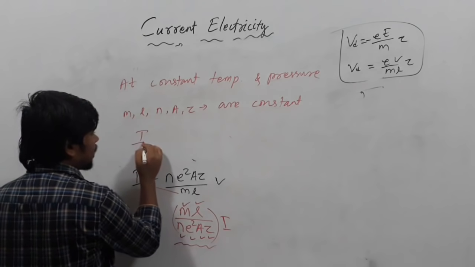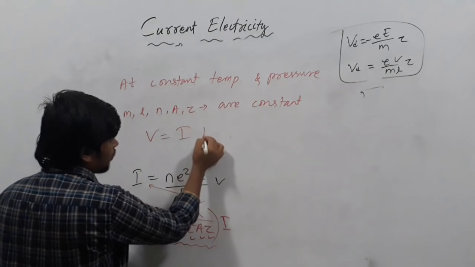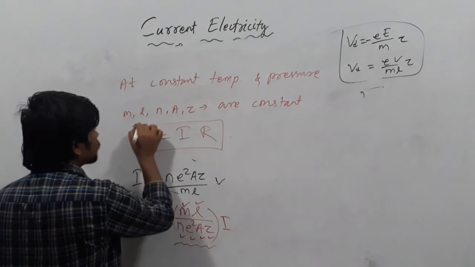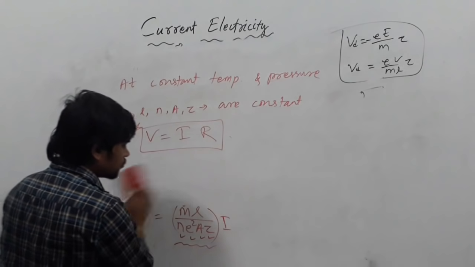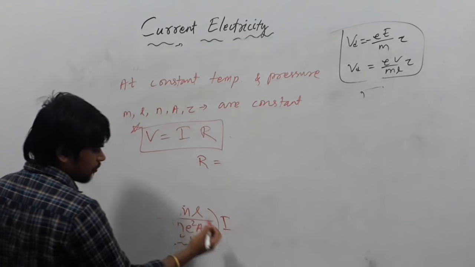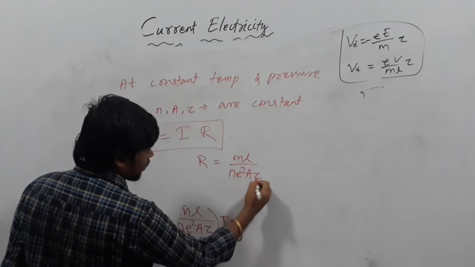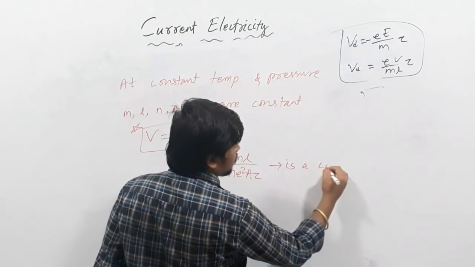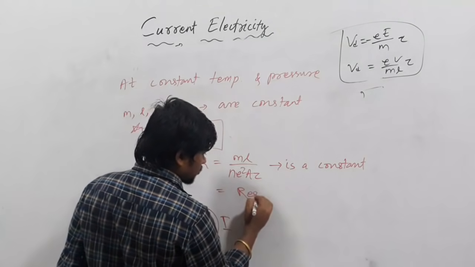Therefore, we can write V equals I into R. Look here, what it represents. This is the famous Ohm's law, where I is the current. R equals ml by n e square A tau, which is a constant known as resistance.